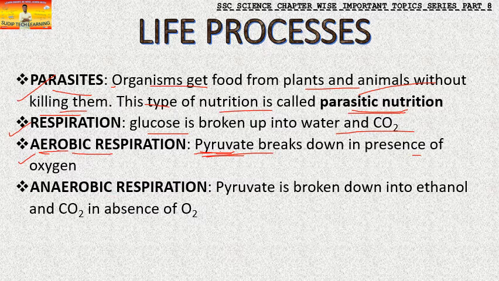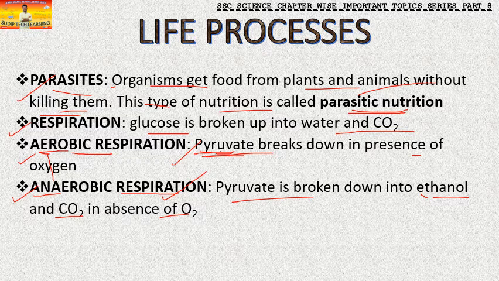The second type is anaerobic respiration. Anaerobic is just the opposite of aerobic. It means there is a complete absence of oxygen. Here there is oxygen available, there there is complete absence of oxygen. So in this case, what happens to the pyruvate? It breaks down into ethanol and carbon dioxide in the absence of oxygen. So these products are formed, ethanol and carbon dioxide.